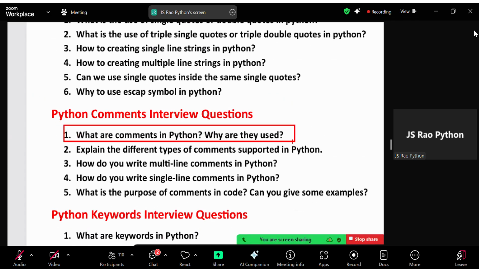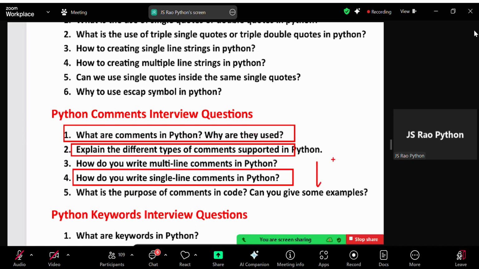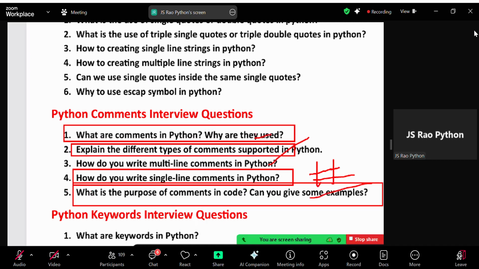And coming to the comments. What are comments in Python? Why are they used? If we want to hide certain lines of code from the interpreter without executing them, then we can use comments. Or else, if we want to create documentation related to our code, then we can use comments. So there are two purposes. And explain the different types of comments supported in Python: single line comment and multi-line comment. A single line comment is created using the hash symbol. A multi-line comment is created using triple quotations.